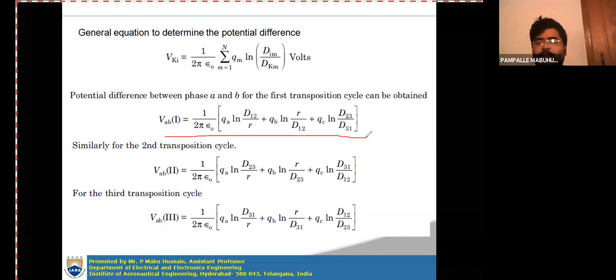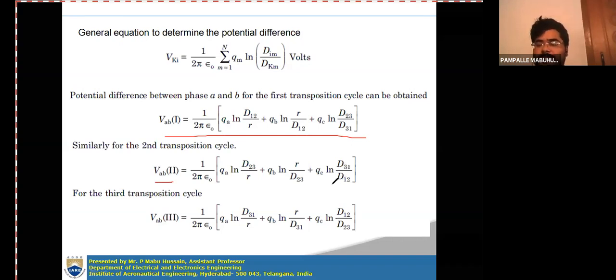Similarly, you have to write the potential difference expression for the second section as well as the third section. For the second section, you get 1 by 2 pi epsilon naught, QA ln D23 by r plus QB ln r by D23 plus QC ln D31 by D12.